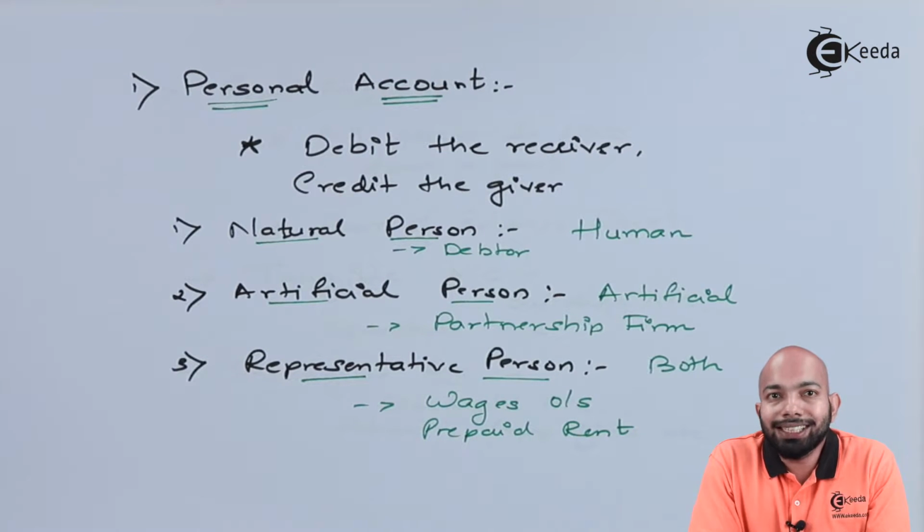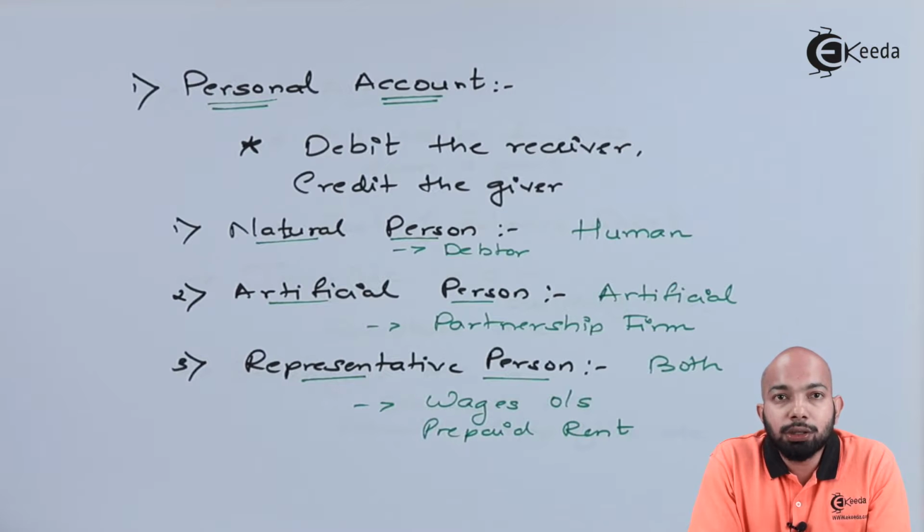Now we have to talk about three different kinds of classifications. The first is natural account. If any account is directly related to a specific human, it is classified as a natural account. For example, sundry debtors, because we have given an amount to certain people and they are categorized under one group. Sundry creditors, we have taken certain loans from certain people, and hence they are classified under one group itself. That's the reason it has been mentioned as natural account.